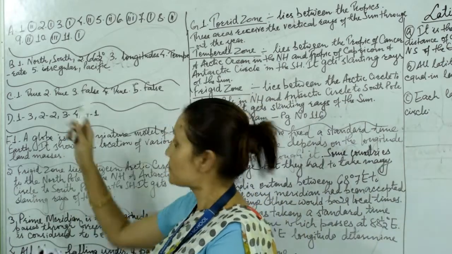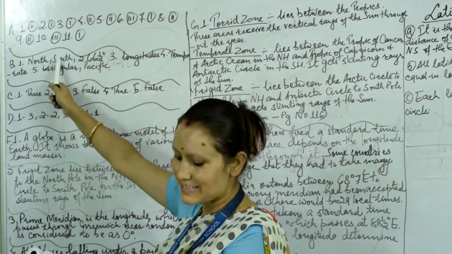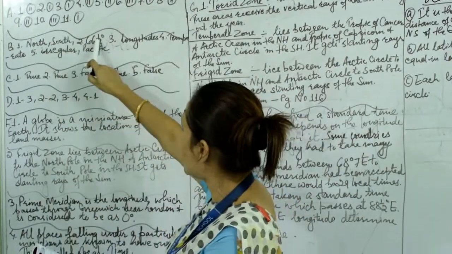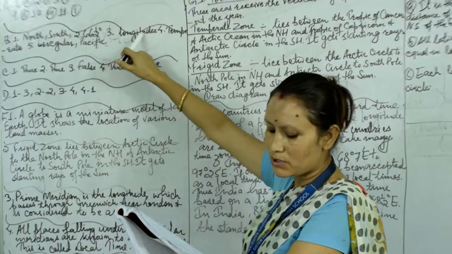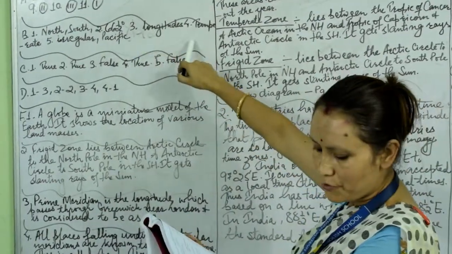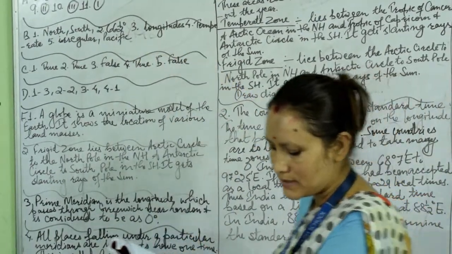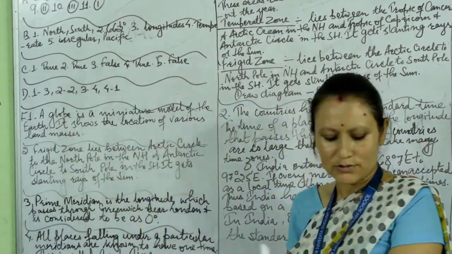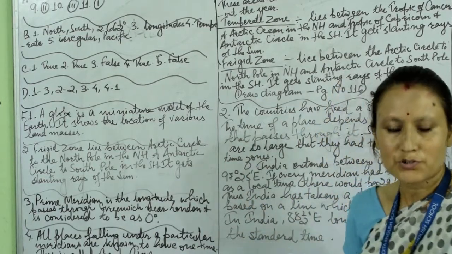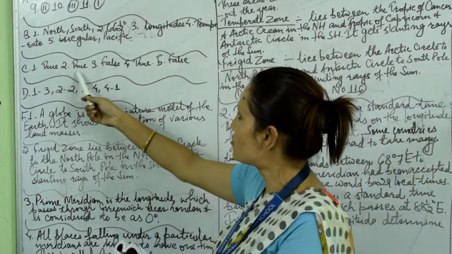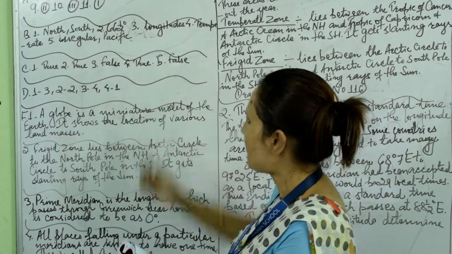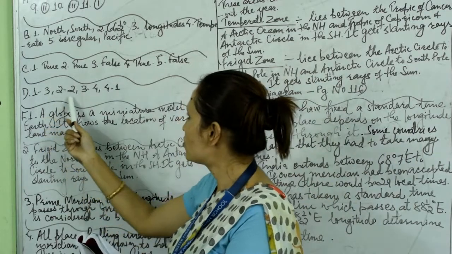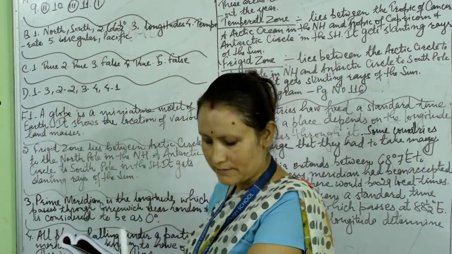Next is fill in the blanks. First one, North Pole and South Pole. Number 2, the axis is tilted at an angle of 66.5 degrees. Number 3, lines of longitude do not run parallel. Number 4, temperate zone has a moderate climate. And number 5, the international date line is slightly irregular and passes through the Pacific Ocean. Then true or false: first one true, second true, 3 false, 4 true, and 5 false. Match the following: 1 3, 2 2, 3 4, and 4 1.